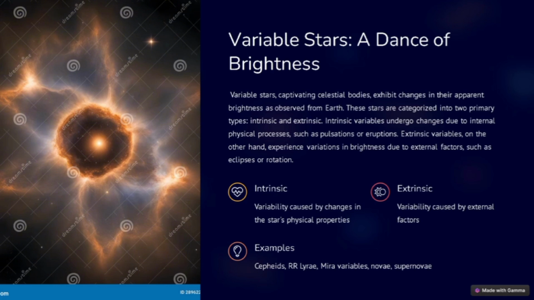Intrinsic variables undergo changes due to internal physical processes such as pulsation or eruption. Extrinsic variables, on the other hand, experience variation in brightness due to external factors such as eclipses or rotation. The first type of variable star is intrinsic. The variability is caused by changes in the star's physical properties.